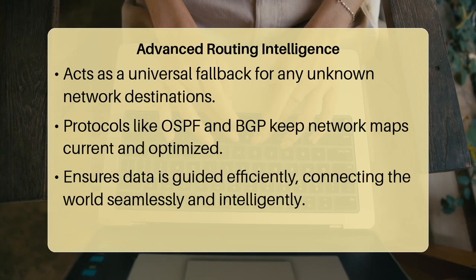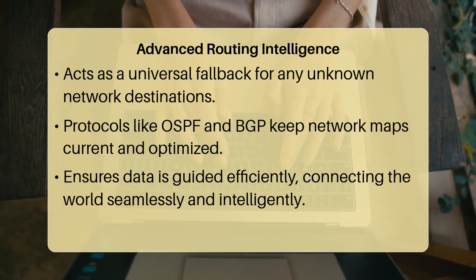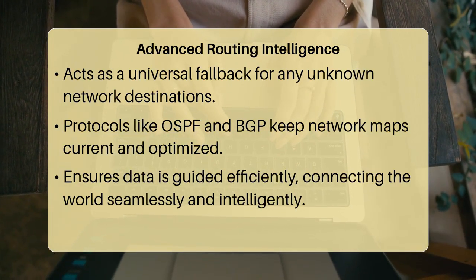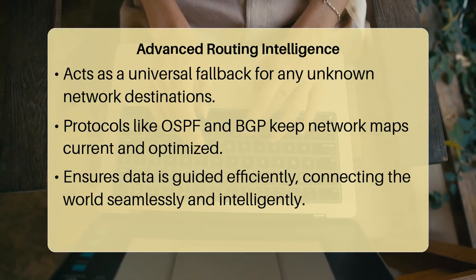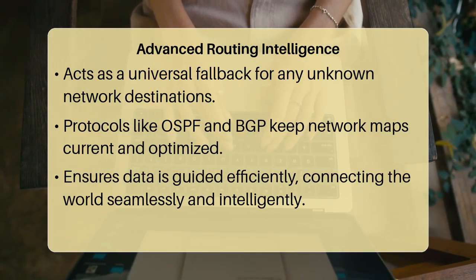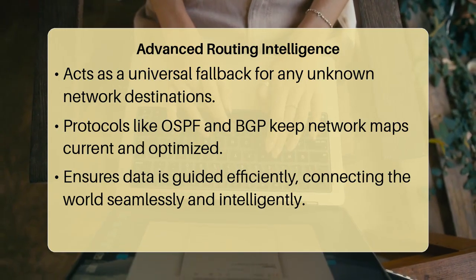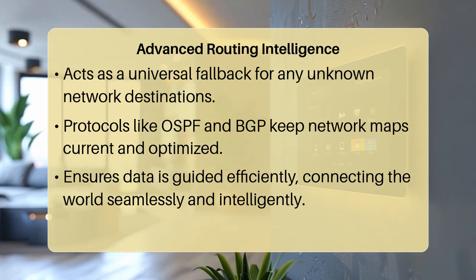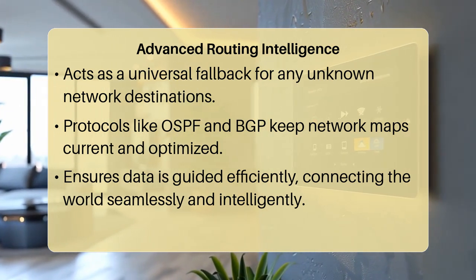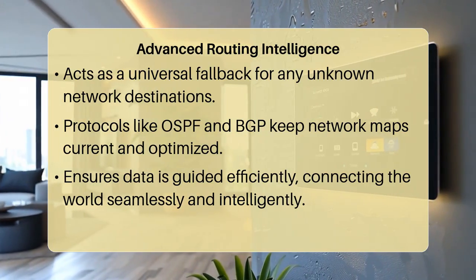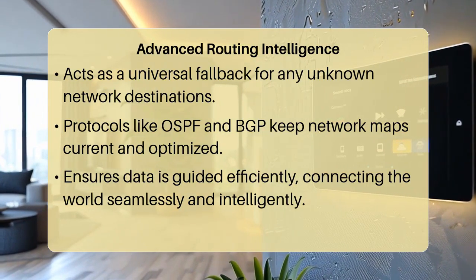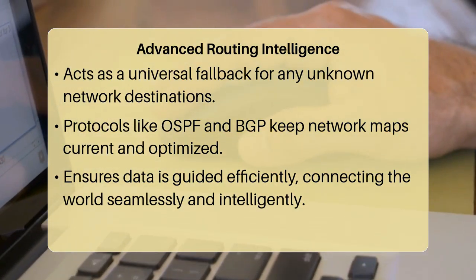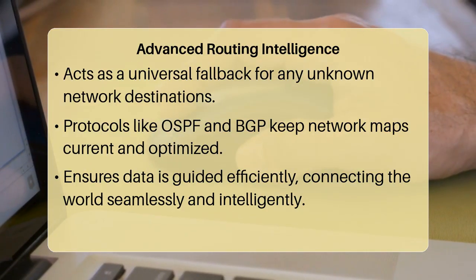Routing protocols like Open Shortest Path First or Border Gateway Protocol actively exchange and update these entries between routers, keeping the network maps current and optimized. Understanding the key data within a routing table entry is fundamental to comprehending how networks operate. It highlights the intelligent decision-making process that enables seamless communication across the globe. These simple yet powerful pieces of information ensure that your data packets are not just randomly sent but are carefully guided along the most efficient and preferred paths, making the vastness of the Internet feel remarkably small and interconnected.